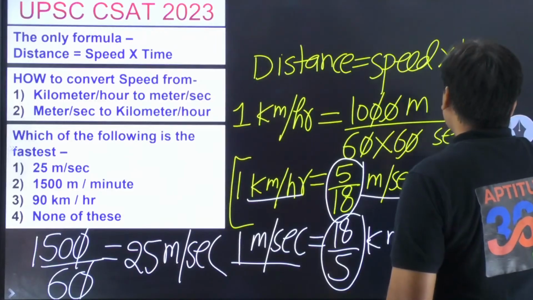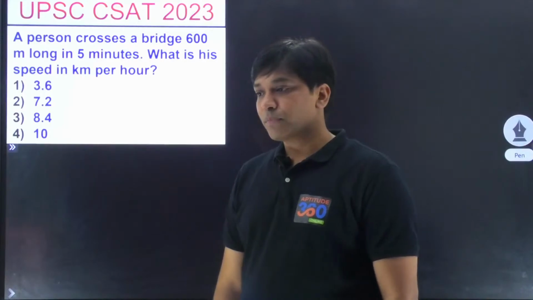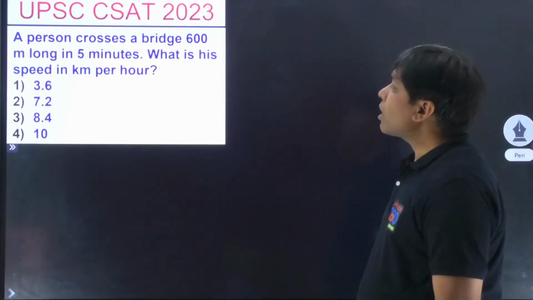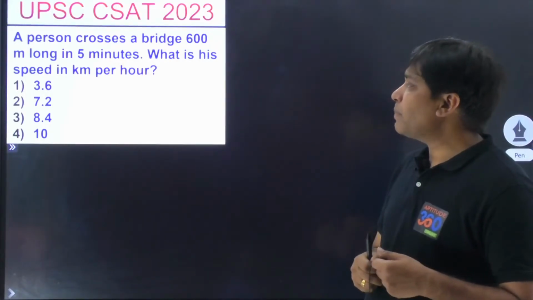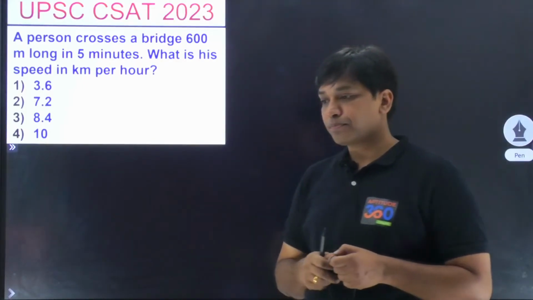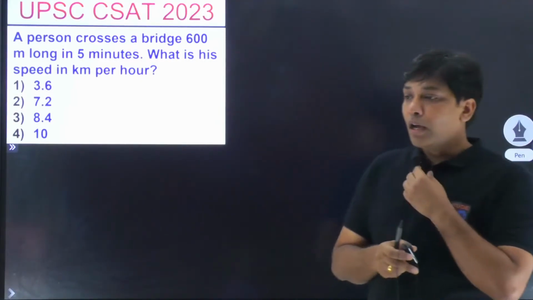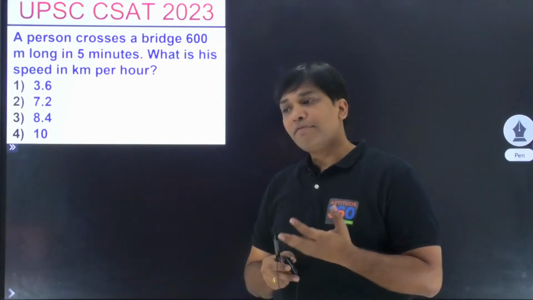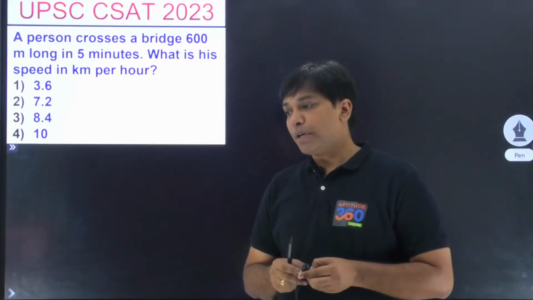Now, if you're understanding this thing, let us try to solve this very simple problem. What do you think is going to be the answer out here? A person crosses a bridge 600 meters long in 5 minutes. What is the speed of the person in kilometer per hour?